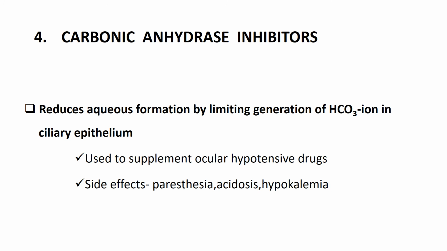Thus this agent reduces the aqueous humor production by limiting the generation of bicarbonate ion in the ciliary epithelium. These agents are used to supplement other ocular hypotensive drugs, and they produce certain systemic side effects like hypokalemia, acidosis and paresthesia.